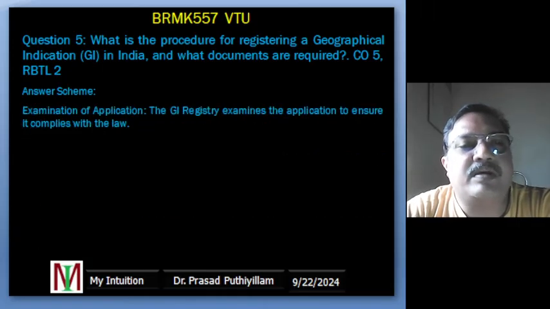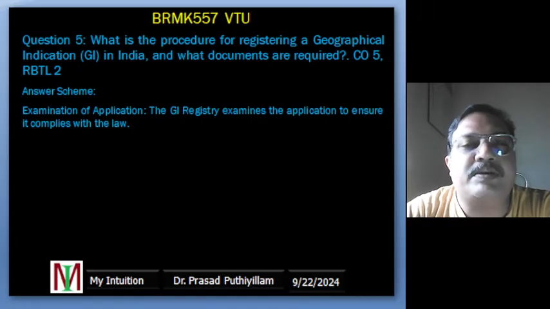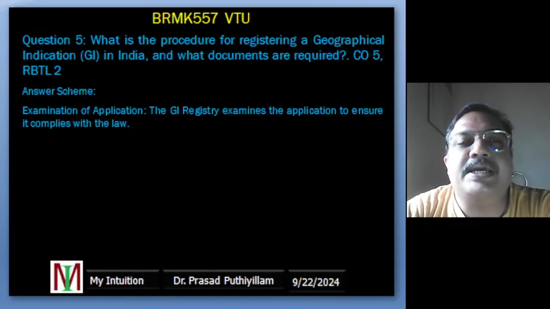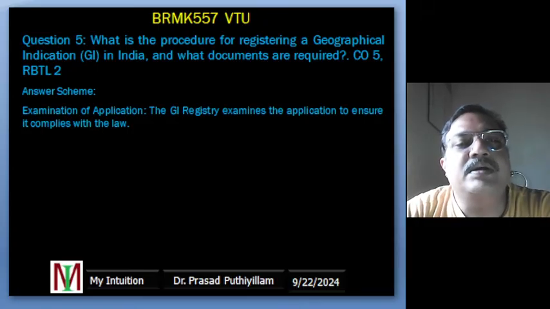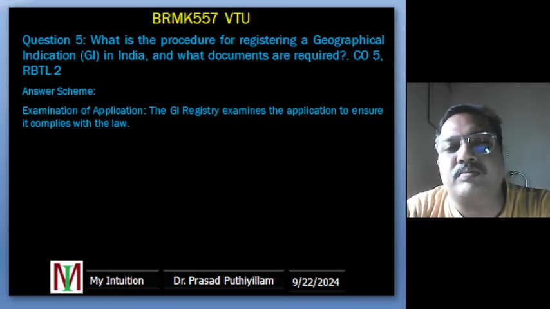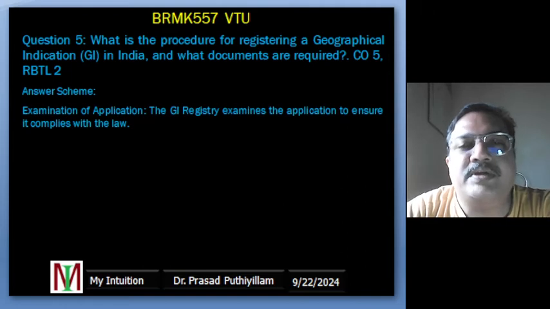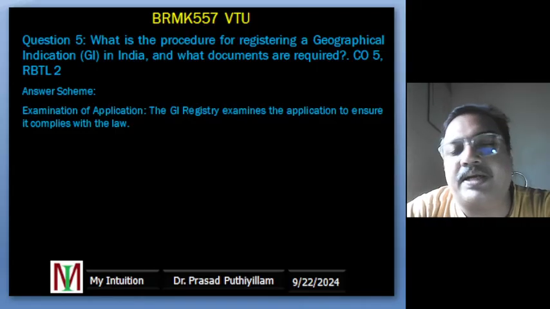Examination of application. Once the application is submitted, the GI Registry carefully checks it. They examine whether the product meets the legal requirements to be registered as a GI. For example, the GI Registry will look at a Coorg coffee application to make sure it meets the criteria, such as being unique to the Coorg region, Madikeri. The coffee should have special qualities tied to that area.